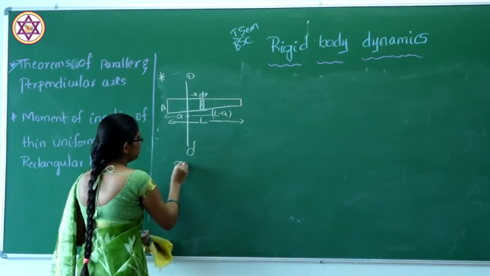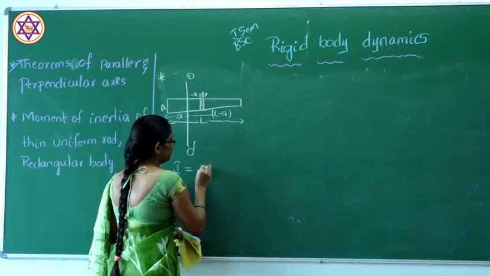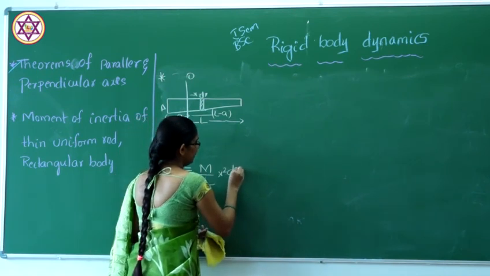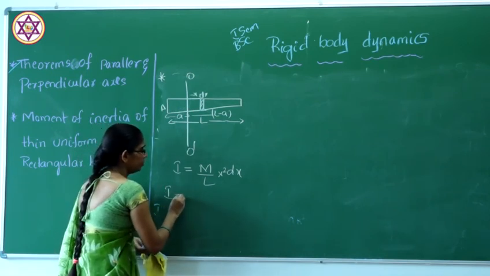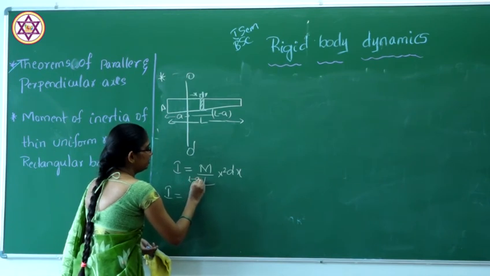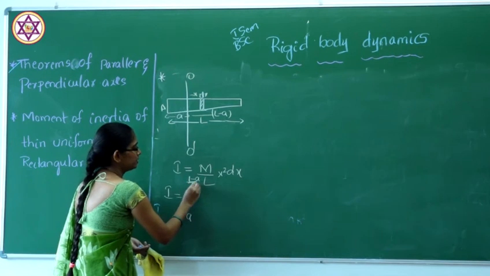The moment of inertia will be given by (m/L) x square dx. We need the total moment of inertia, so we integrate this with the limits from minus A to L minus A. These are very important limits.